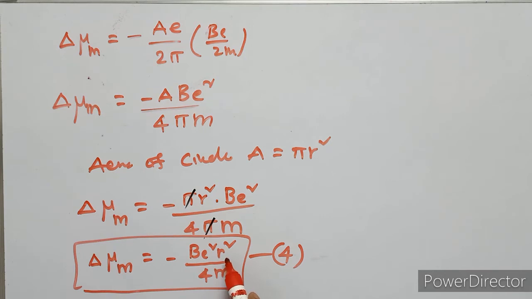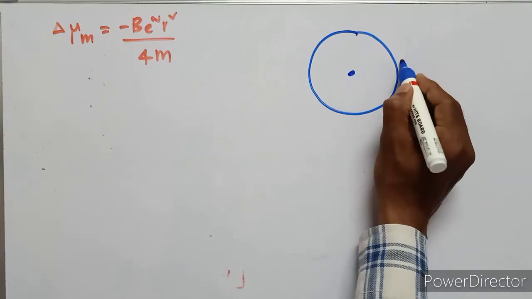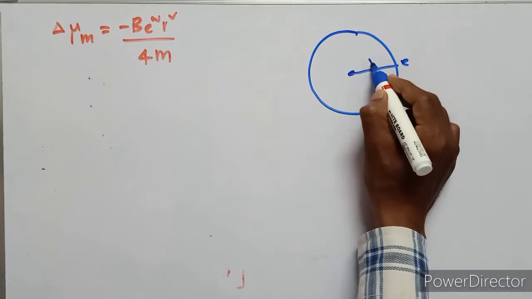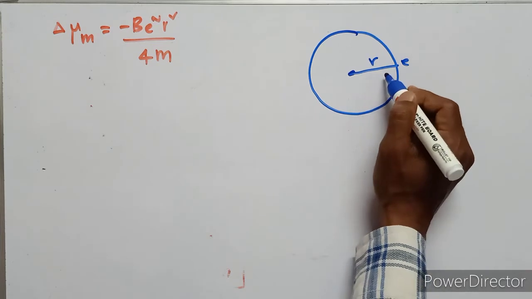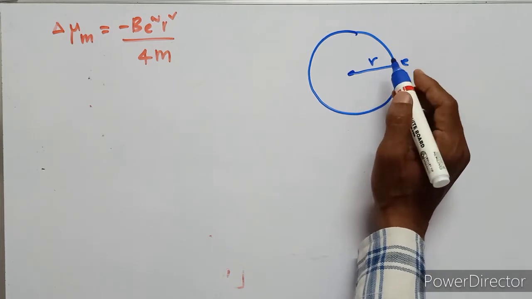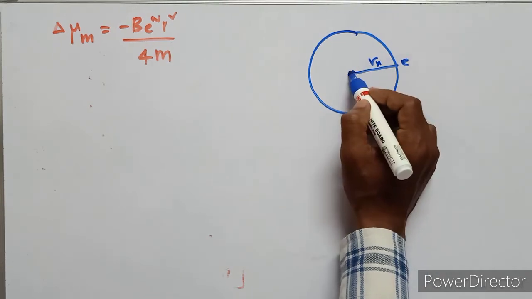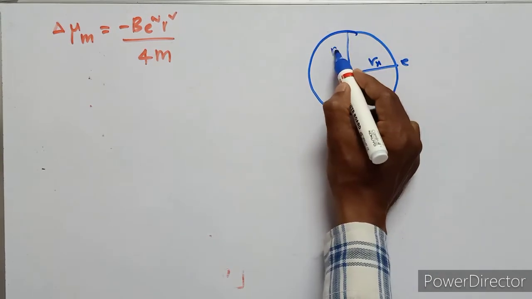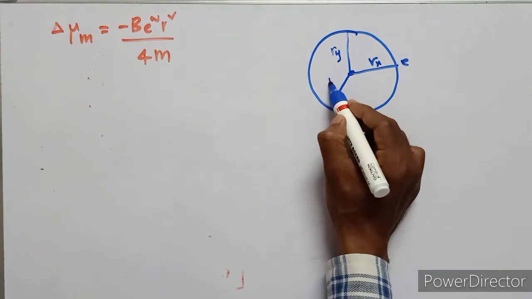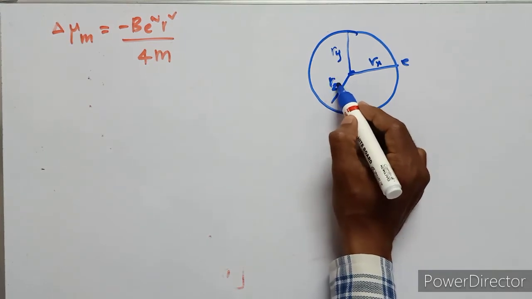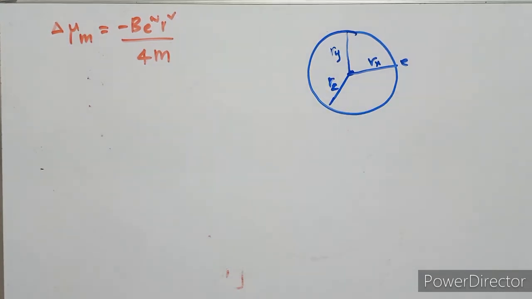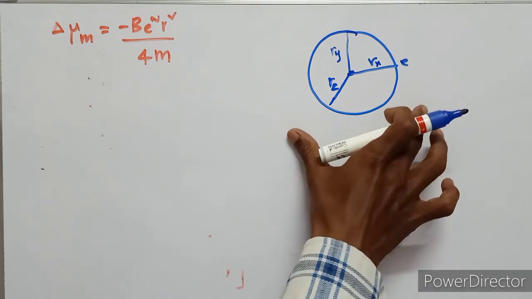Here the radius of the orbital is divided into 3 components. This is the nucleus, this is the electron, this is the radius. This radius is divided into 3 components, that is rx according to the x-axis, ry according to the y-axis, rz according to the z-axis.